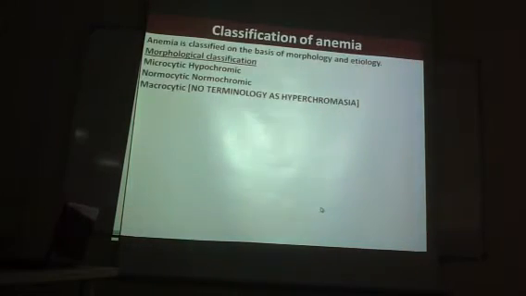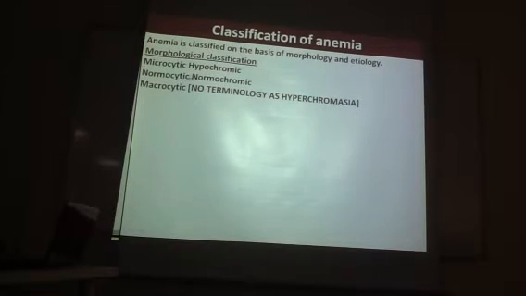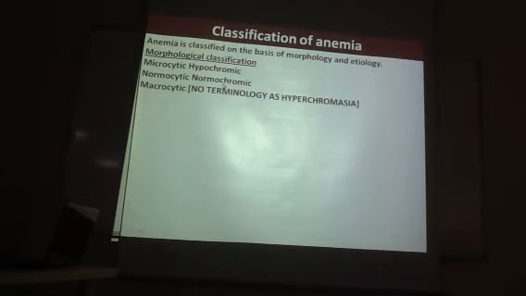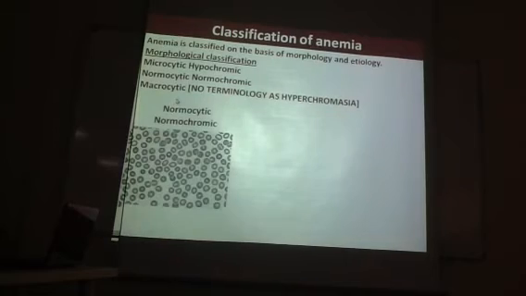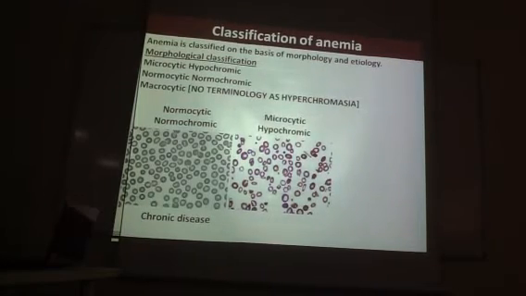Morphologically, they classify the anemia. Morphologically means by seeing under the microscope, they classify the anemia into three types: microcytic hypochromic, normocytic normochromic, and macrocytic. For normocytic normochromic anemia, the example is anemia of chronic disease. For microcytic hypochromic anemia, the example is iron deficiency.